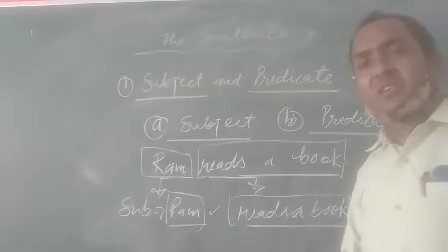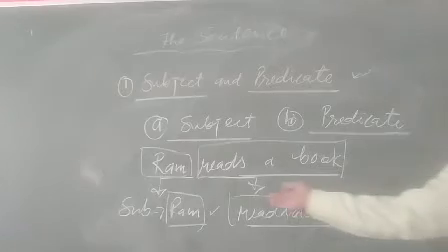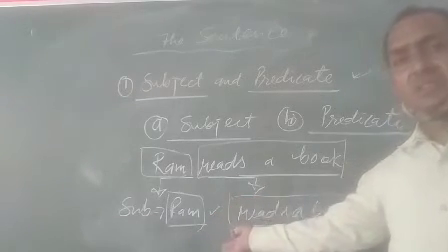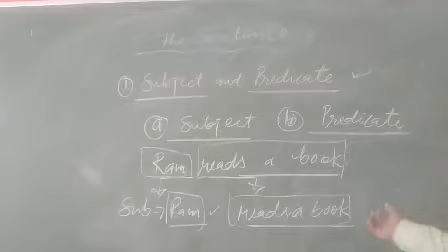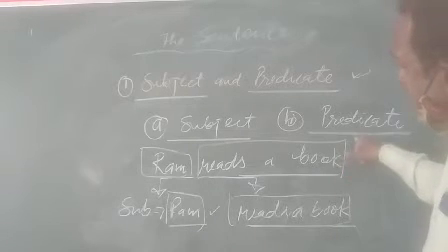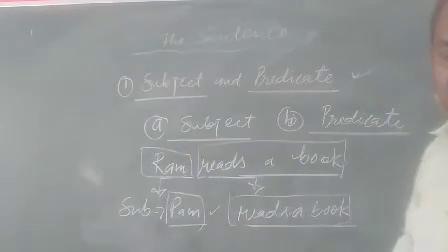Look here, Ram is doing the action, and who reads? If I ask a question like that, who reads a book? What is your answer? Your answer is Ram reads a book. So now see the definition of predicate. The predicate is that part of the sentence which tells us about the subject.